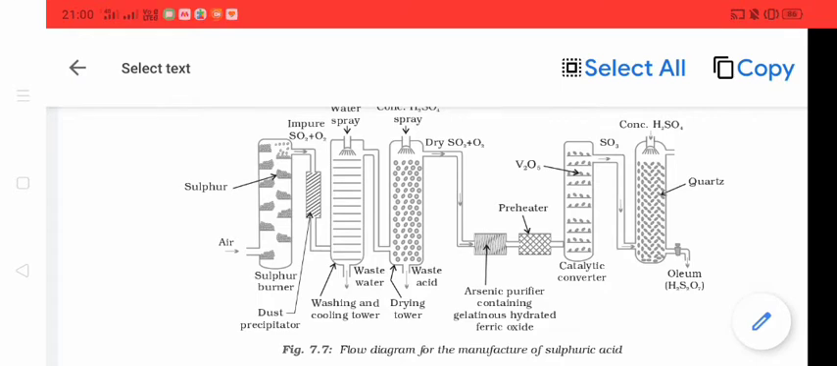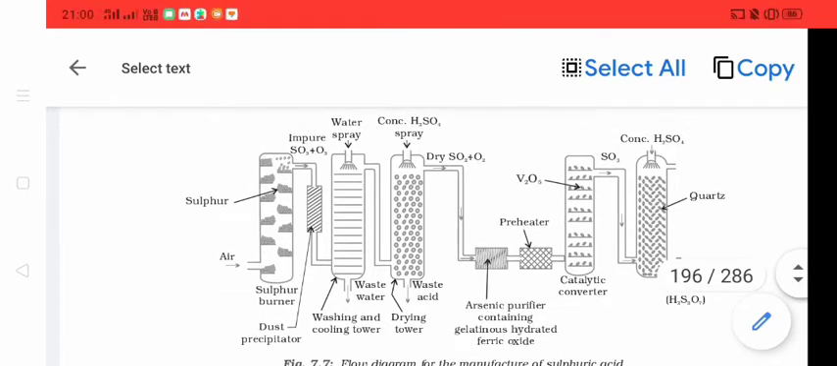Next, it is passed through the drying tower. In the drying tower, the water is removed with the help of concentrated sulfuric acid. Now you get a dry SO2 and oxygen mixture. It is again passed through another container, the arsenic purifier, which removes arsenic.